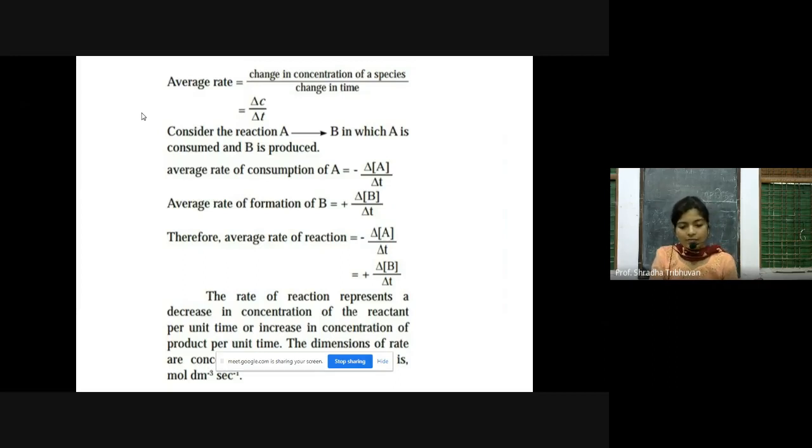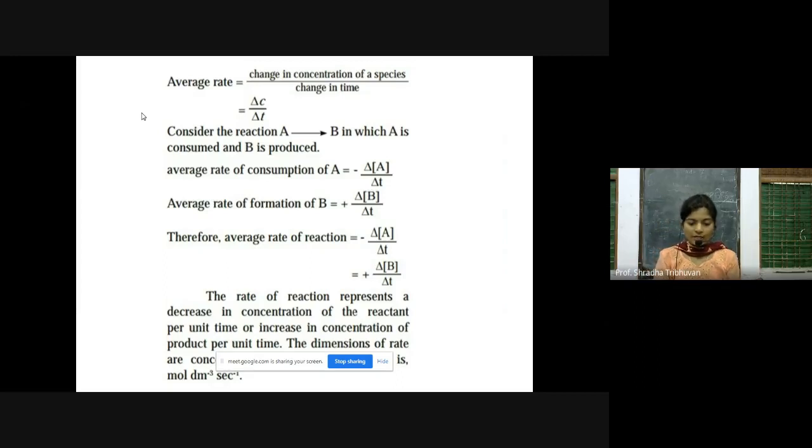Why are we giving a negative sign? Because A is getting consumed, whereas the average rate of formation of B will be plus delta [B] by delta t. And why are we giving a positive sign? Because the product B is formed here. So the average rate of reaction will be minus delta [A] by delta t, which is equal to plus delta [B] by delta t. That is the average rate of consumption of reactant A and the average rate of formation of product B.